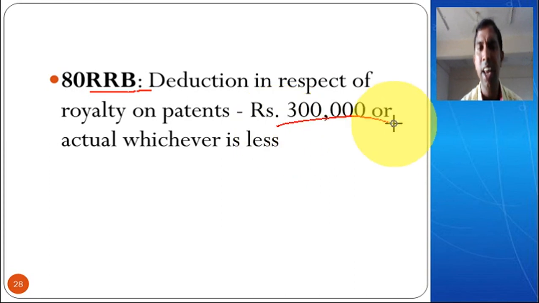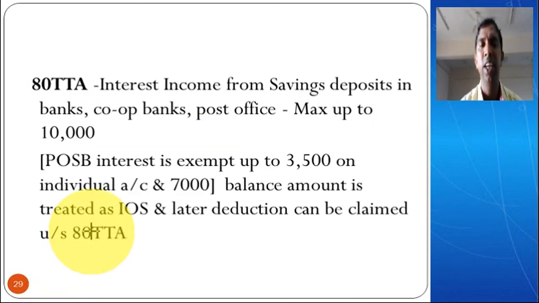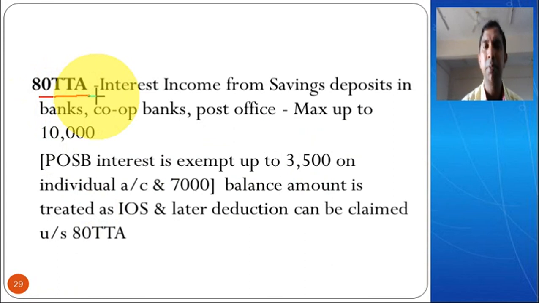Here it is 3 lakh or actual, whichever is less. Okay, same as 80QQB. So 3 lakh or the actual amount, whichever is less, can be claimed as deduction under section 80RRB.